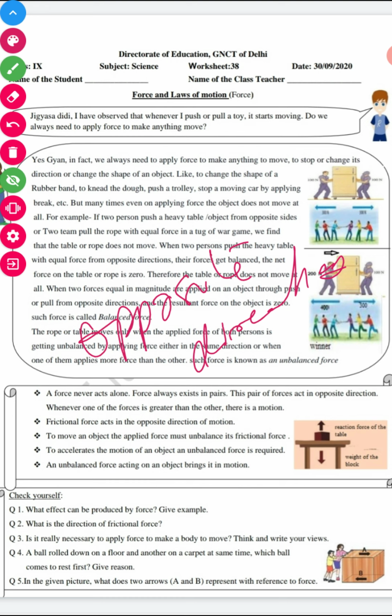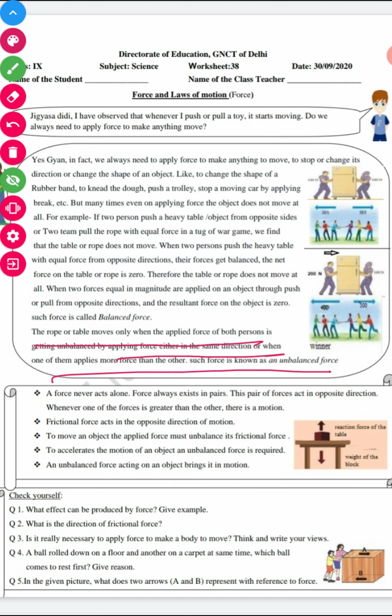Yes, it is very necessary to apply force to enable a body to overcome, and you can give the example. Whenever we apply unbalanced force, then only the object will move.